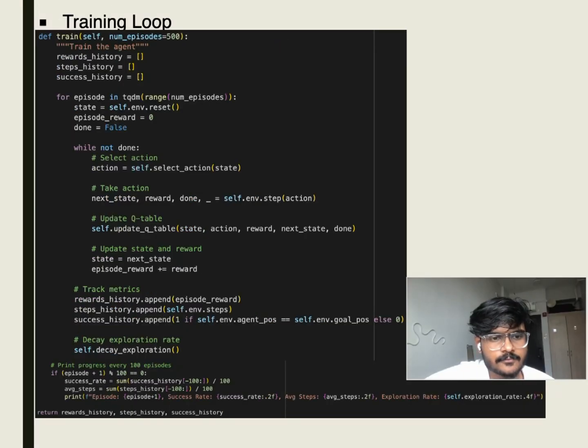The training loop runs for a set number of episodes. For each episode, the agent starts from the initial state, selects actions using epsilon greedy, and updates the Q table based on rewards and next states. We track total reward, steps, and success rate per episode. Every 100 episodes, we print progress, showing success rate, average steps, and exploration rate to monitor learning.